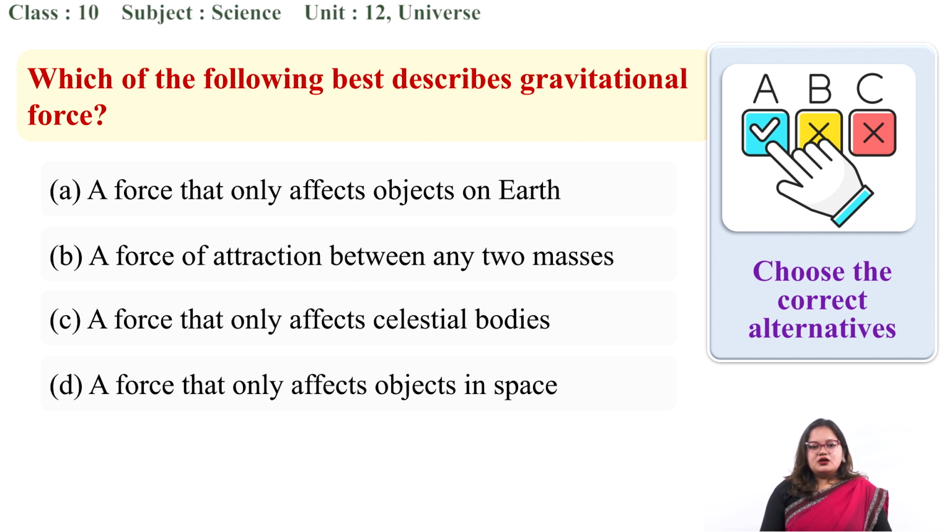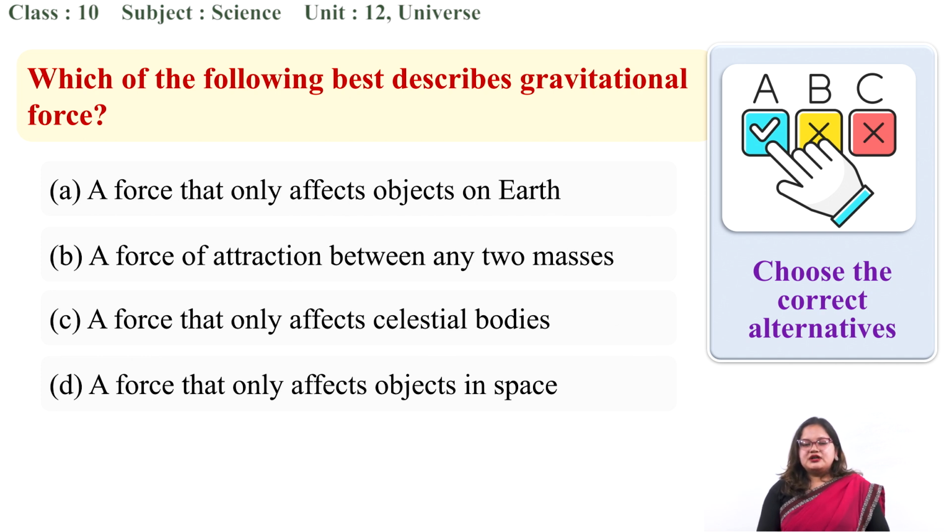Option A, a force that only affects objects on Earth. Option B, a force of attraction between any two masses. Option C, a force that only affects celestial bodies. And option D, a force that only affects objects in space.